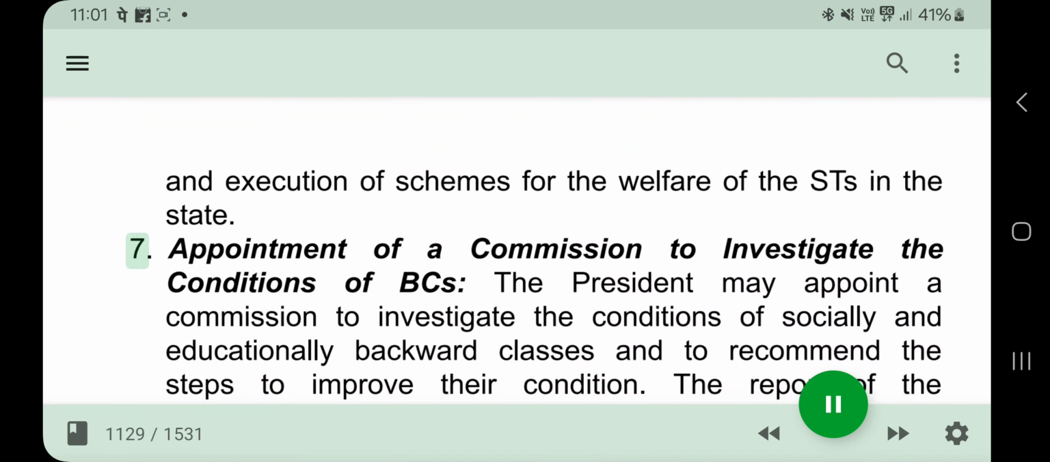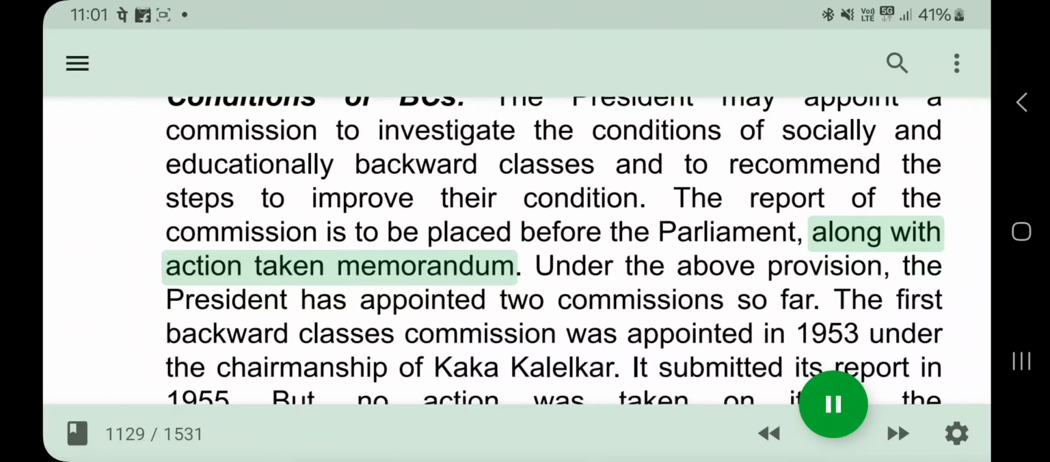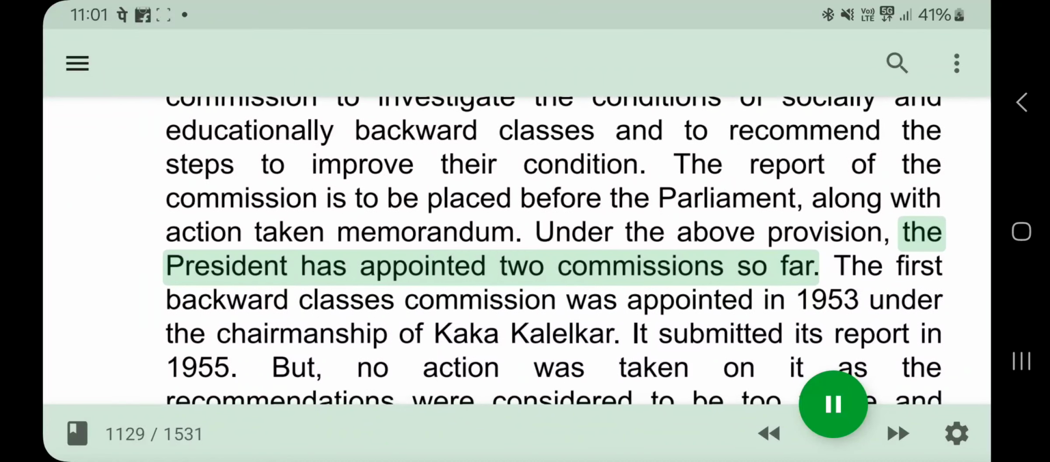7. Appointment of a commission to investigate the conditions of BCs. The President may appoint a commission to investigate the conditions of socially and educationally backward classes and to recommend the steps to improve their condition. The report of the commission is to be placed before the Parliament, along with action taken memorandum. Under the above provision, the President has appointed 2 commissions so far.